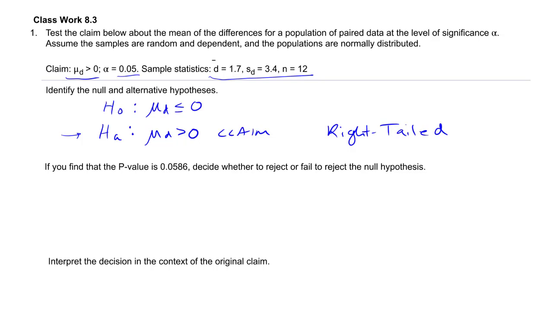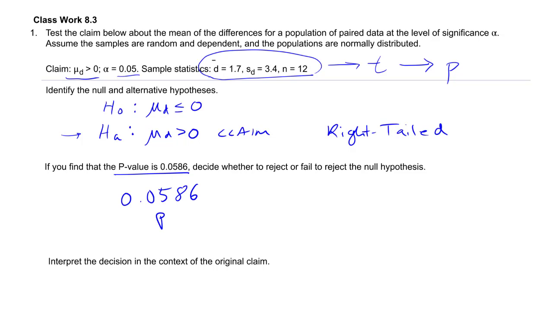Okay, so then what we would be doing, we would be using all this information here, getting us to t, which would get us to a p-value. All right, so let's say that's been taken care of, and we end up with a p-value of 0.0586. Just like any time before, we compare that to our alpha, 0.05. We do see that this p is bigger than 0.05.